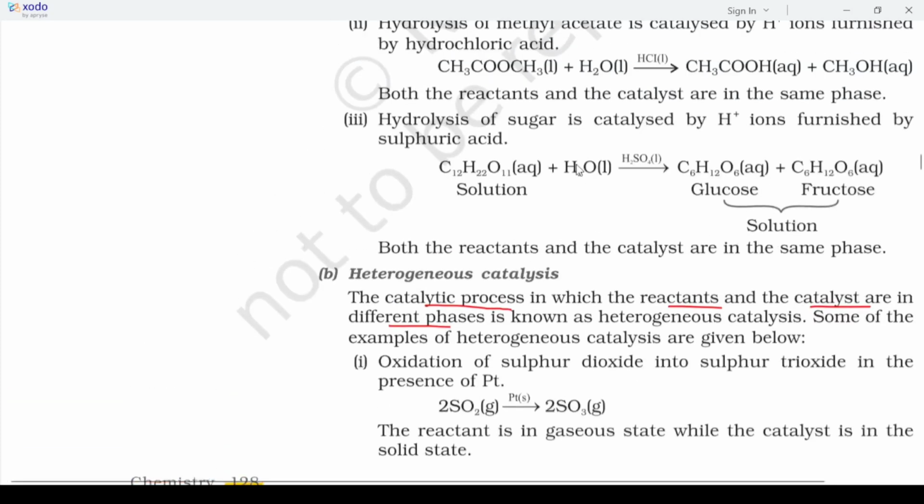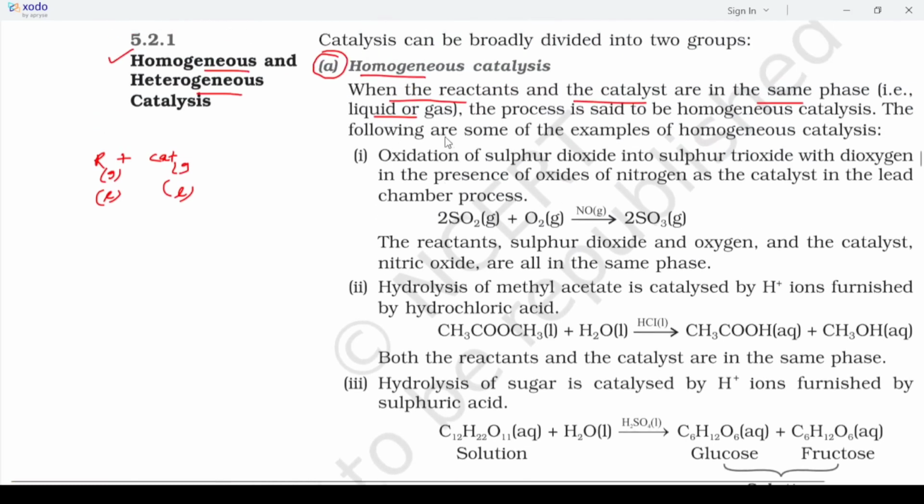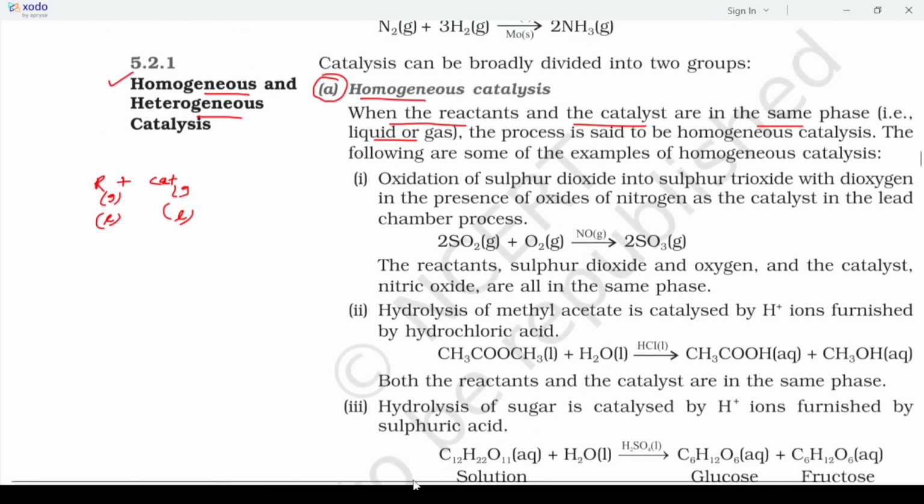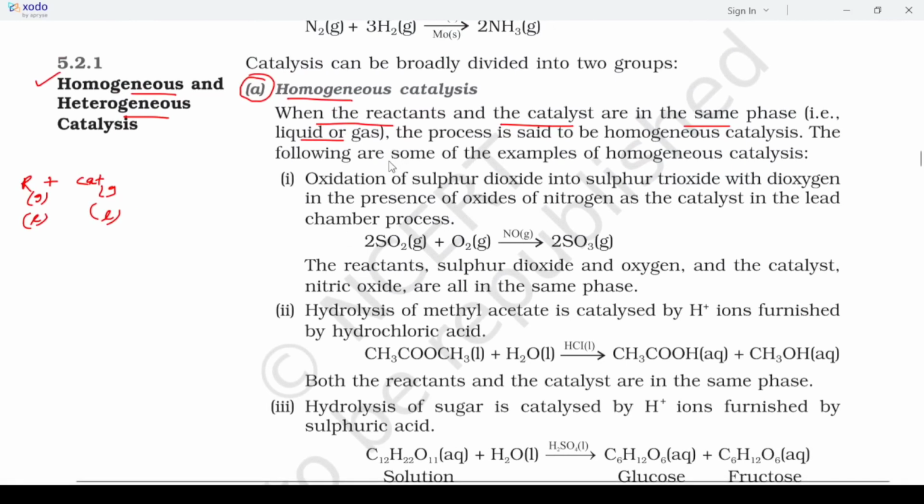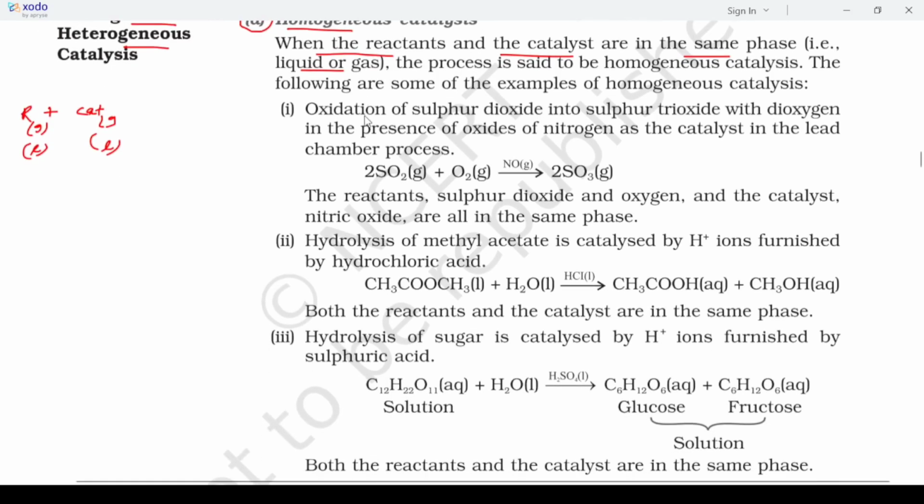Now from here you have to remember the examples, because in many exams you are only asked for examples of homogeneous and heterogeneous catalysts, never what homogeneous or heterogeneous means. You are given examples and you have to choose which one is an example of homogeneous catalyst and which is of heterogeneous catalyst. Now here you can see a total of 3 examples are given for homogeneous.